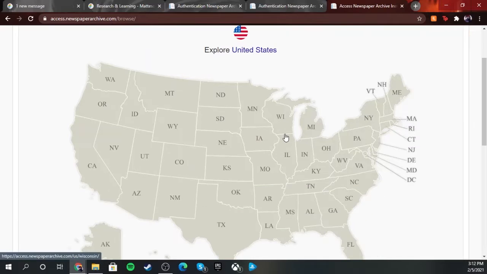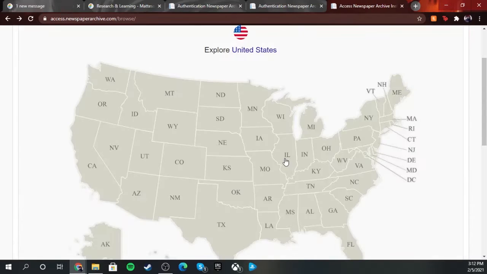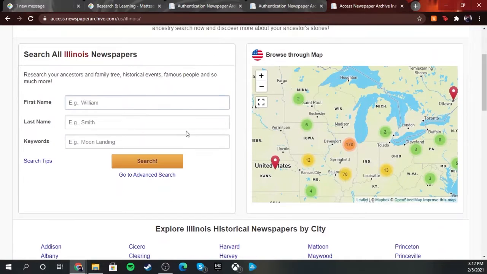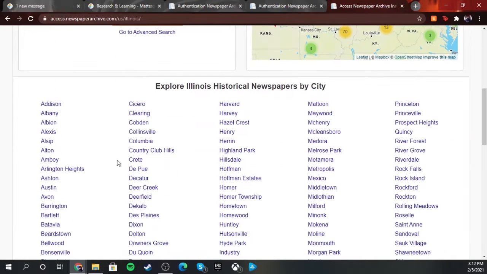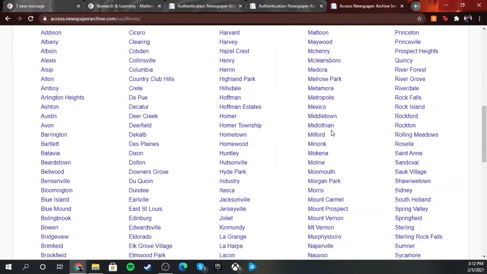So if you wanted to go, for example, just to Illinois and see newspapers in specific areas of ours, we have anything from Lothian, Crete, Homewood, Dalton, all our surrounding neighborhoods too.